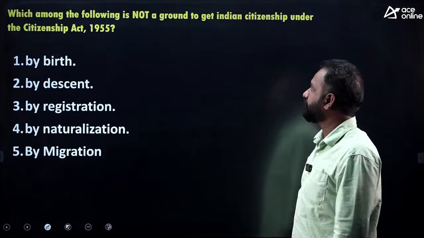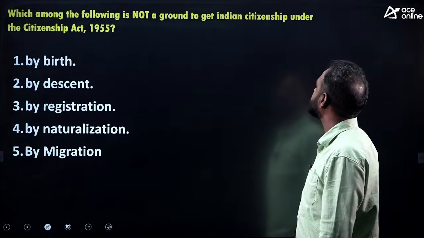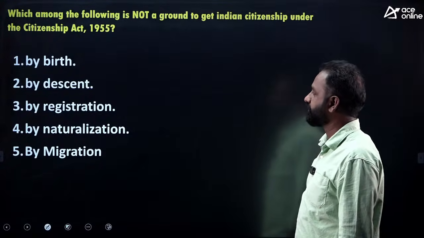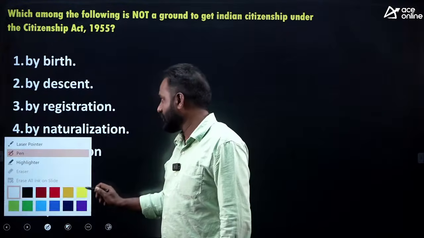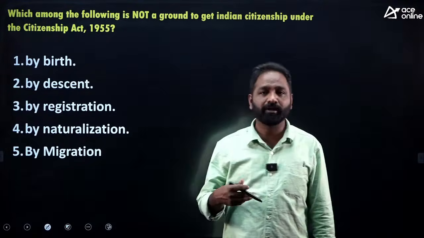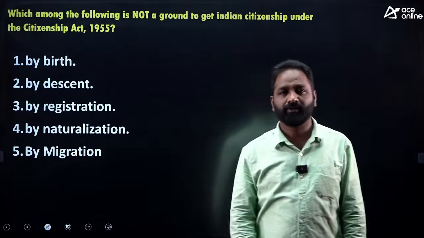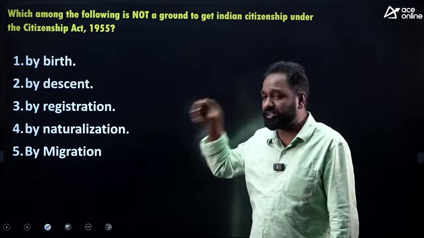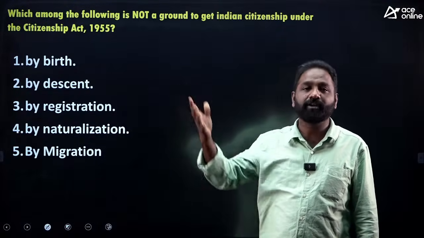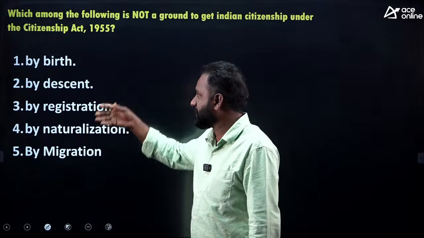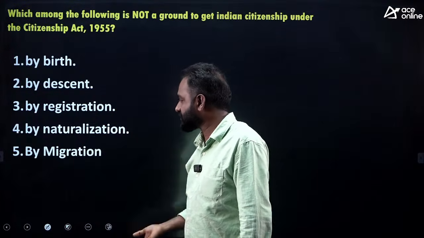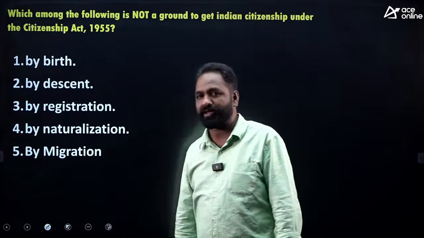Next, which among the following is not a ground to get Indian citizenship under the Citizenship Act 1955? These are the ways to become an Indian citizen: by birth, by descent, by registration, by naturalization, by migration.